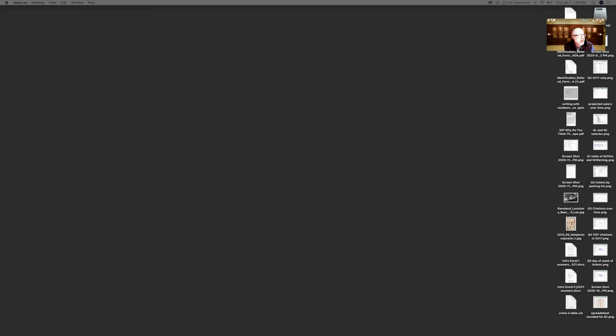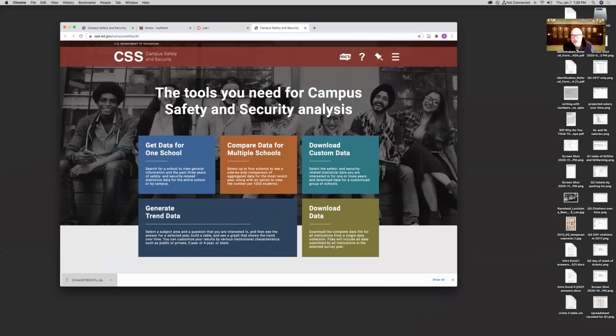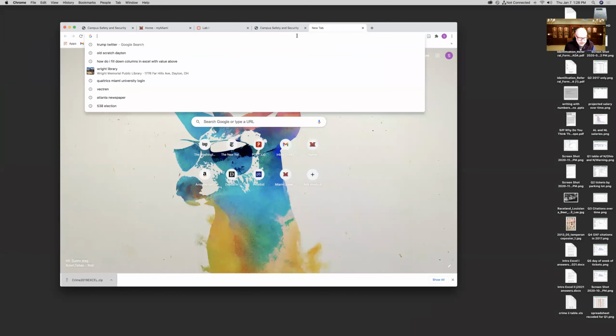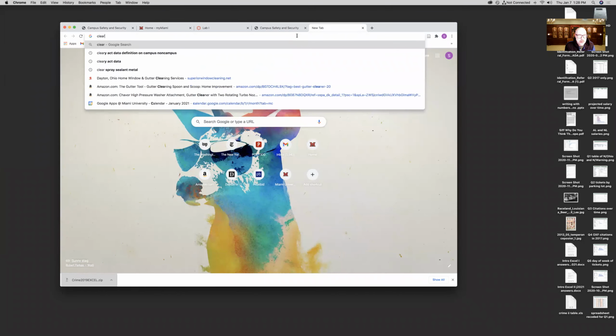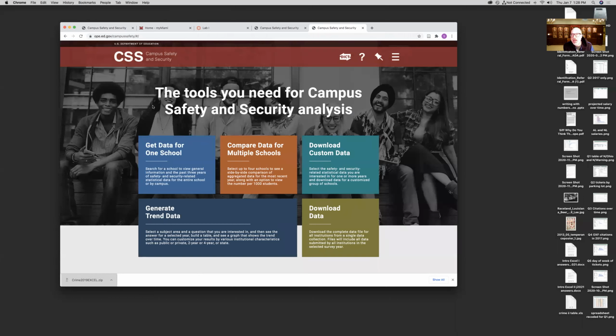In the lab, I have a link to the Clery Act data download website where you can get our data. You can also find it if you simply Google it.